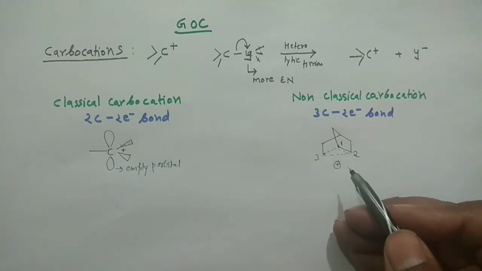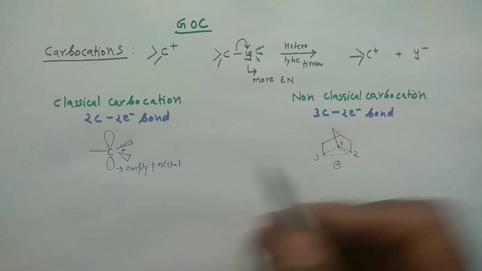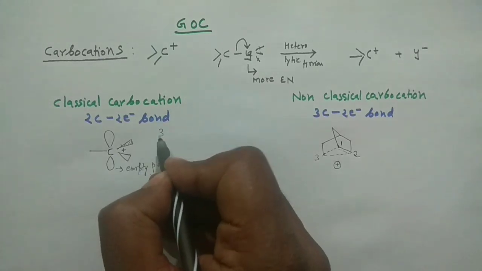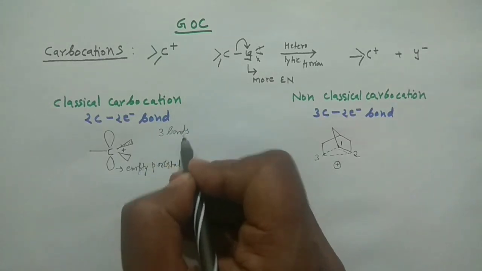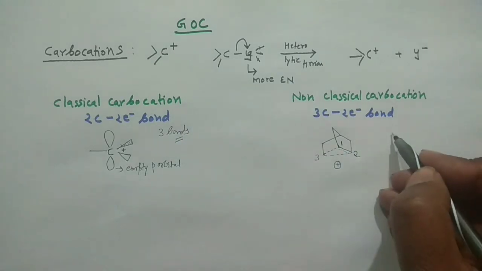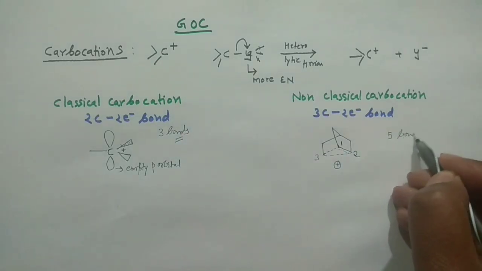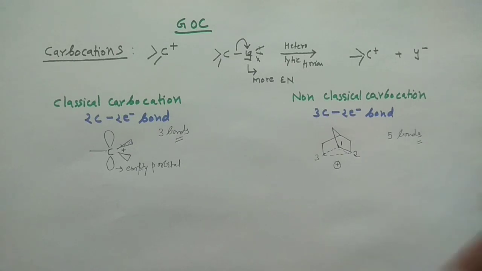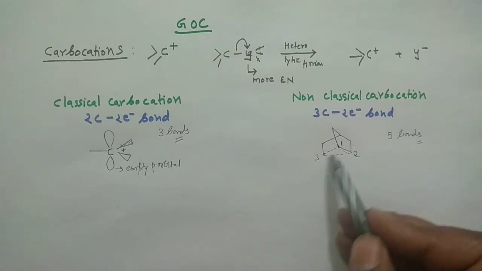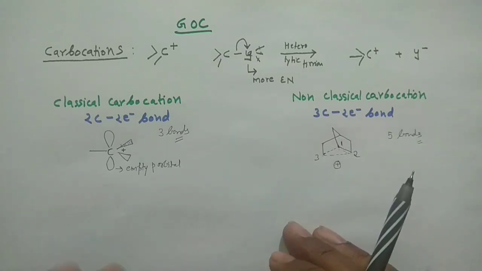In that case, you see you are having 5 bonds, whereas you are having only 3 bonds in the classical carbocation, and in the non-classical carbocation you will have 5 bonds. And these 2 electrons are spread over these 3 carbon atoms. So this is sufficient to differentiate between the classical and the non-classical carbocation. I hope you understand the thing.